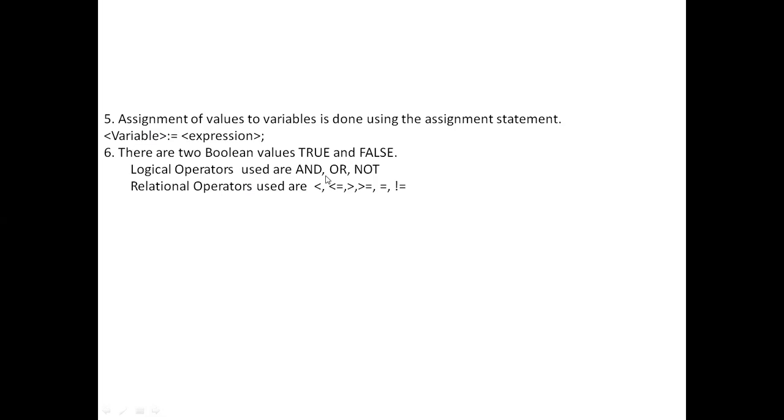Logical operators are and, or, not. There is no symbol, but rather you should use and, or, not. And the relational operators are less than or equal to, greater than or equal to, not equal to. Mind that there is no double equal to, but a single equal to. Those are the relational operators.